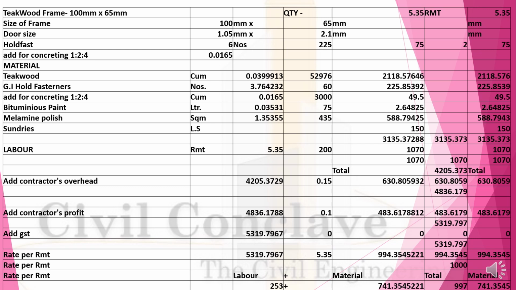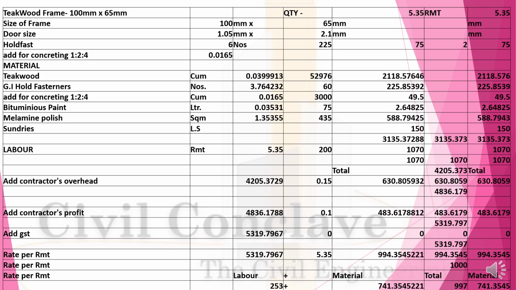Now let us go to the material. Teakwood, you require 0.0399 cubic meter at the rate of 52,976, it will cost you 2,118. GI hold fasteners, numbers 3.74 at the rate of 60 will be 225.